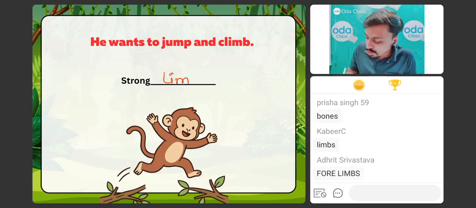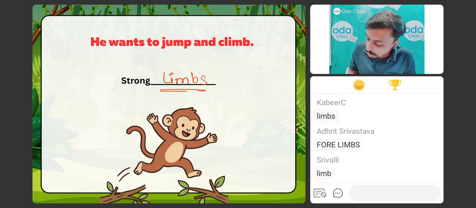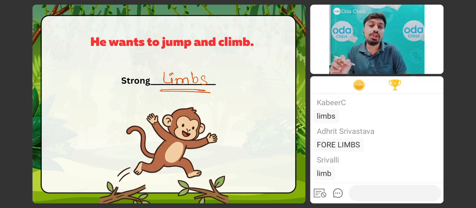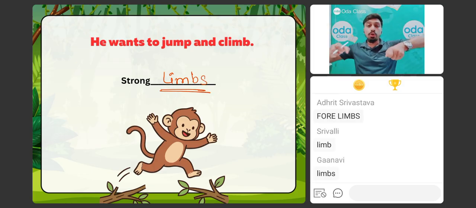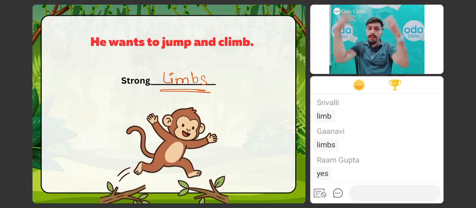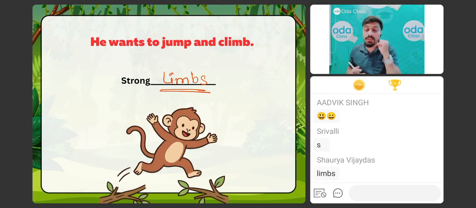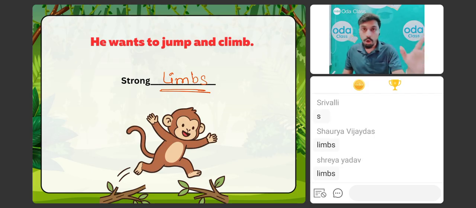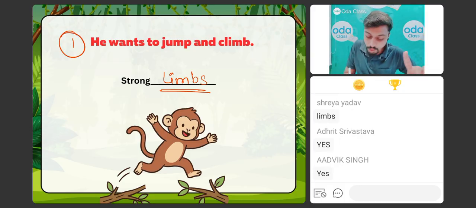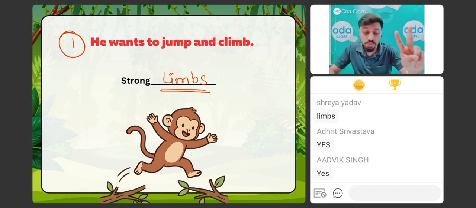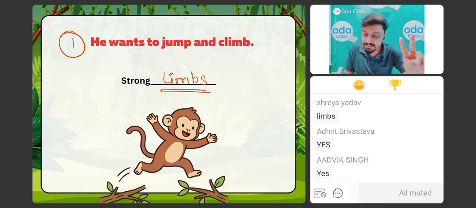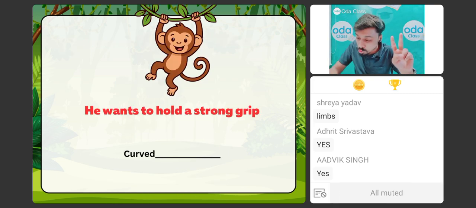क्या बात है यार बच्चों, very nice. Okay, what should it have? It should have strong limbs. ठीक है, जो limbs होते हैं, it might be hands, it might be legs, but it should be very, very strong so that it can catch very properly, it can jump properly. Is it clear? ठीक है, ओके, ये बहुत clear है. Now one more thing. This was the first superpower which was decoded. Now let us move towards the second superpower. ध्यान से देखना. Now we are going to move towards the second superpower.